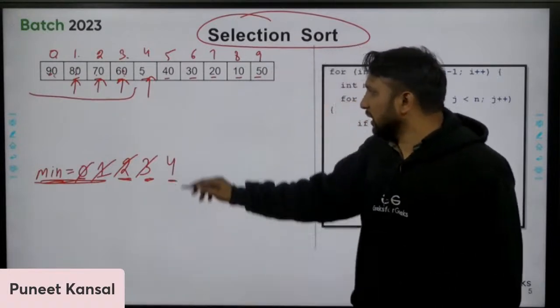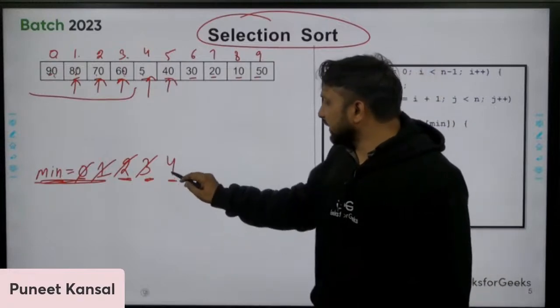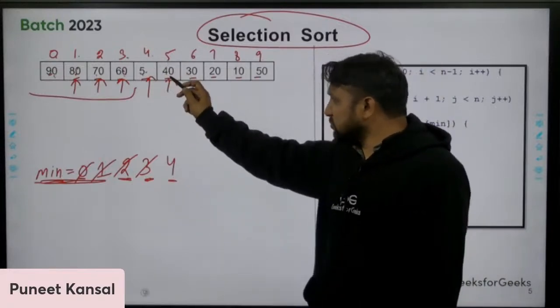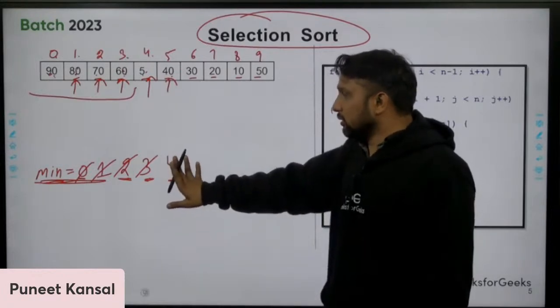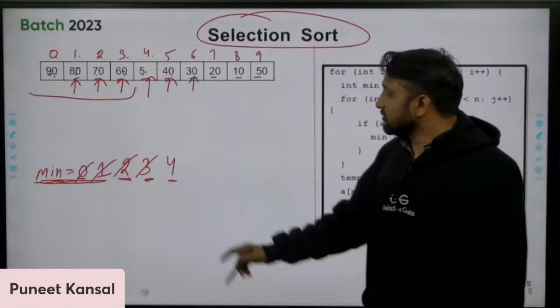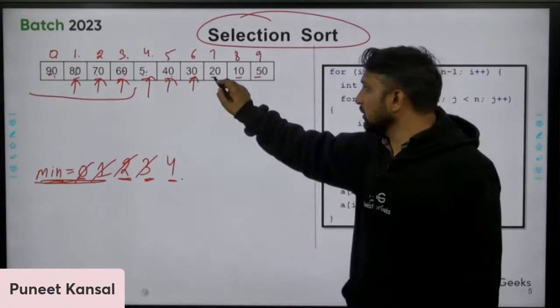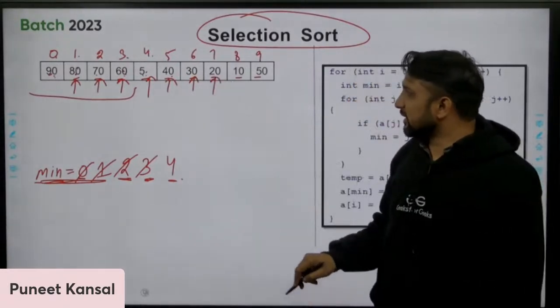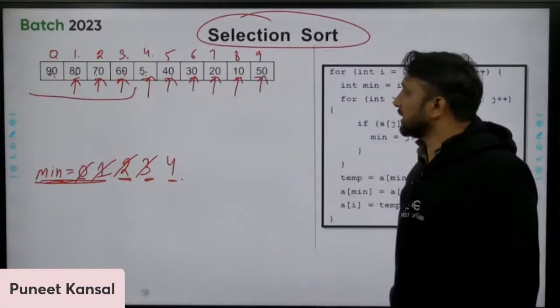Then I keep comparing with all the elements. Then I compare with 40, and I see that the element at the fourth position is already smaller than 40. So I compare with the next one. 5 is still less than 30, still less than 20, still less than 10, and still less than 50.